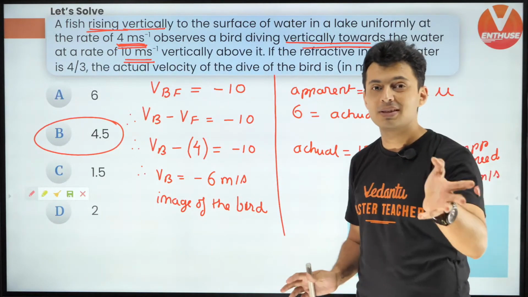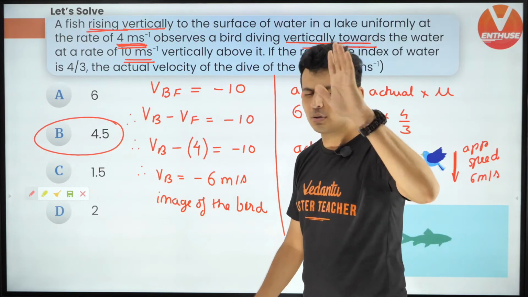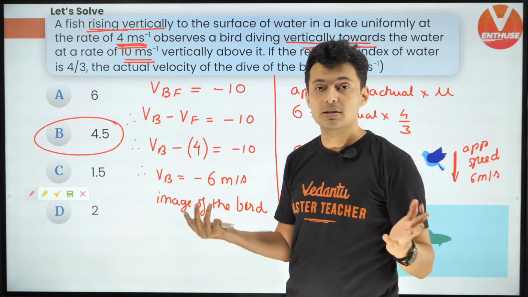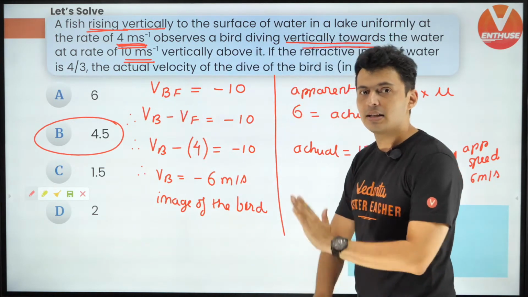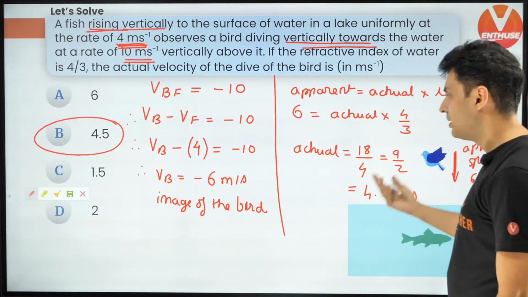Beautiful question. A lot of confusing things. Many people are going to make a lot of mistakes in the signs here. They'll get confused. Acha, this is 4, this is 10. Will it be 14? Will it be 6? Will it be minus 6 plus 6? They'll get confused. But if you see, we have solved it very systematically. There is no room for error. And I just use the fact apparent is actual into mu.